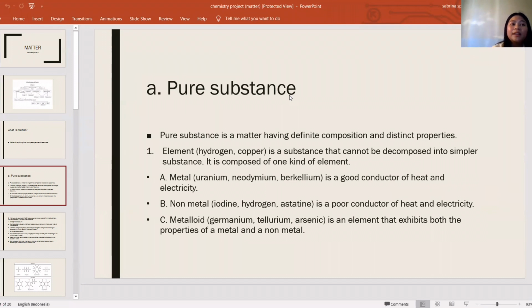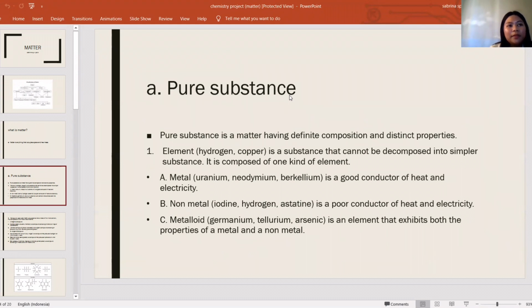The first one is element. The examples for element are hydrogen and copper. Element is a substance that cannot be decomposed into simpler substances. It is composed of one kind of element. In element there are three types, which are metal, non-metal, and metalloid.